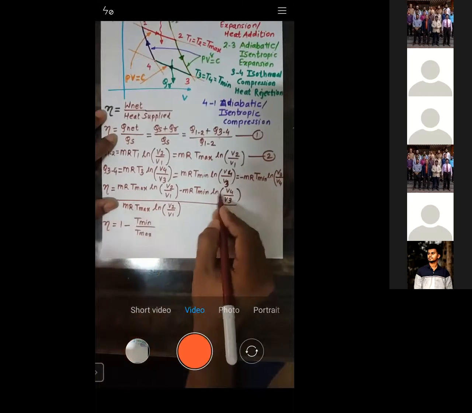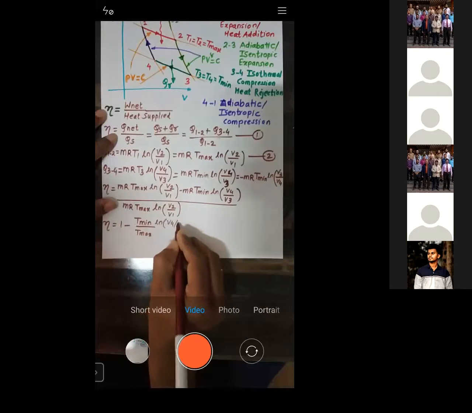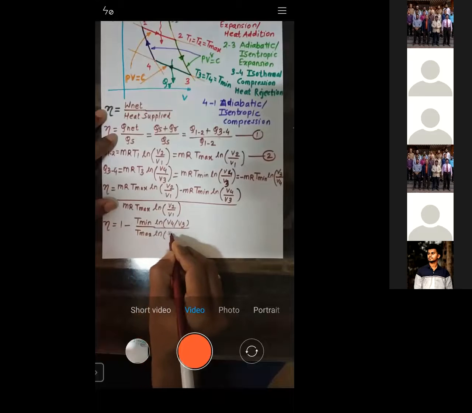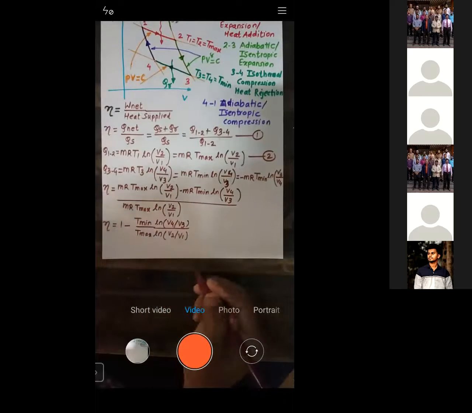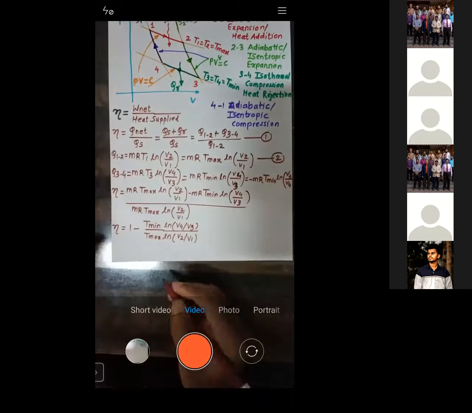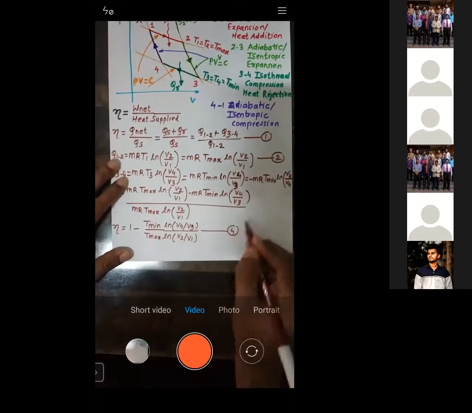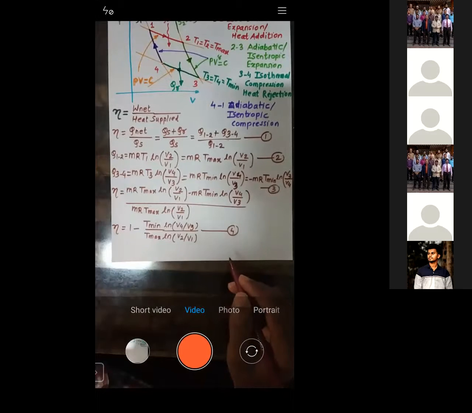And this term in the numerator is ln of V4 by V3 upon ln of V2 by V1, right? So this is the formula for efficiency we get. I'll call this equation number 4. This was equation number 3, and this is equation number 4.